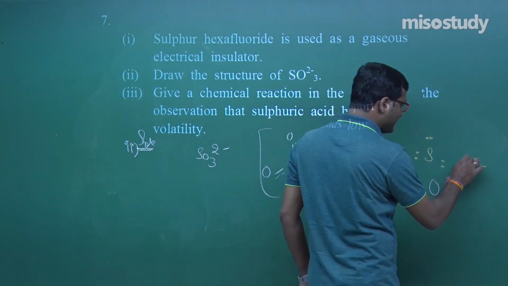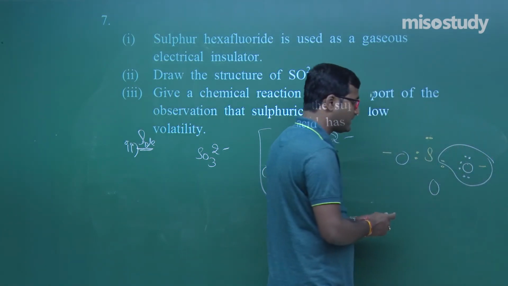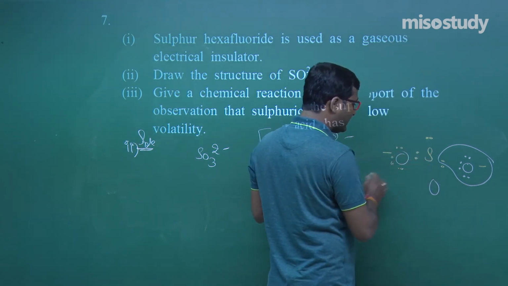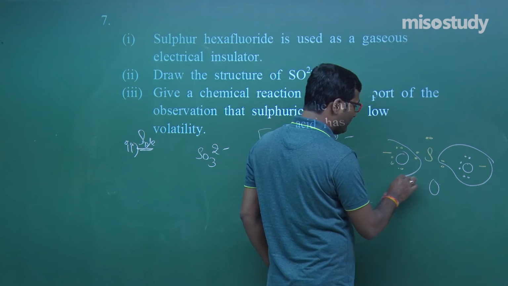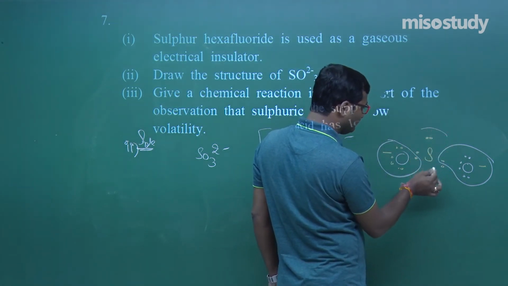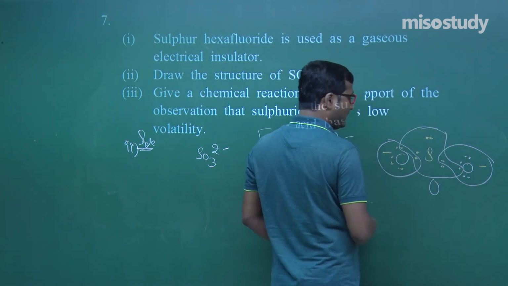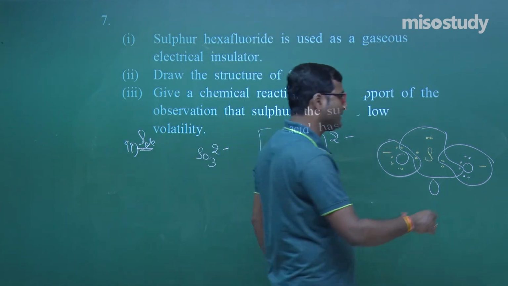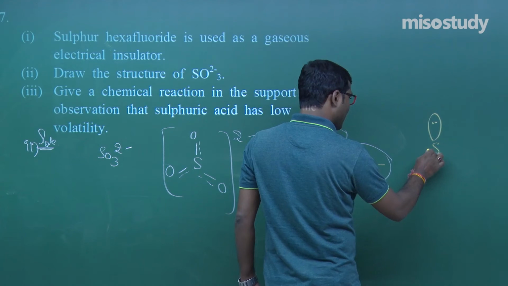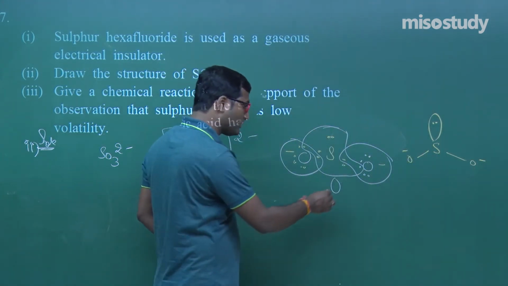Now what will happen? It has now 2, 2, 4, 2, 6 and 7, so it requires 1 electron. So it will take 1 electron from here. Now this one again 2, 2, 4 and 2, 6, it will require only 1 electron, and sulfur will take 1 electron from each of them, like this, 1 electron from here and 1 electron from here. Now sulfur has completed its octet, like this. Now here is a lone pair of electrons. Now O minus and O minus. Clear?